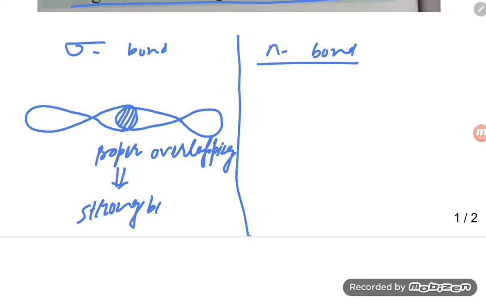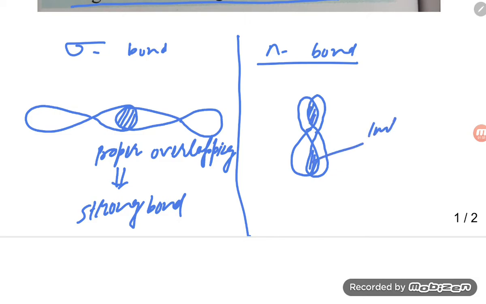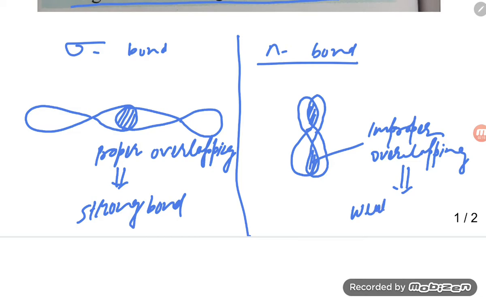that will result in the strong bond. And if you talk about the pi bond, this is the sidewise overlapping, not head to head overlapping. So this is formed by the sidewise overlapping, which is not proper overlapping. It is improper overlapping. And if it is improper overlapping, then what will happen? It can easily break.